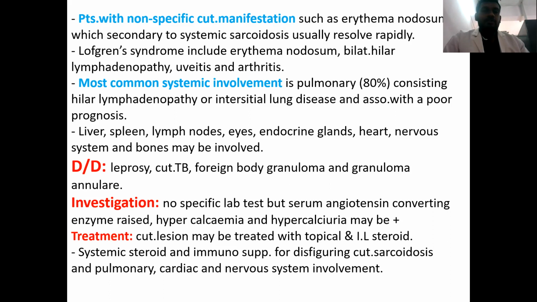Treatment: for cutaneous involvement, we can treat with topical steroids as well as intralesional steroids. Whereas for systemic involvement, we have to give immunosuppressive drugs such as cyclosporine, tacrolimus, and also oral steroids. Systemic steroids for cutaneous involvement can be given if there is disfiguring cutaneous sarcoidosis, or if there is involvement of the pulmonary, cardiac, or nervous system along with the skin involvement.